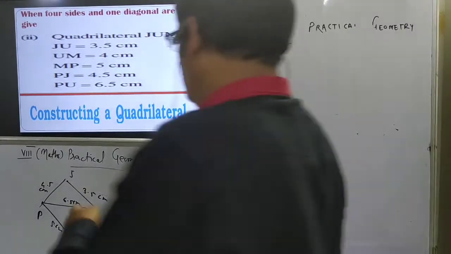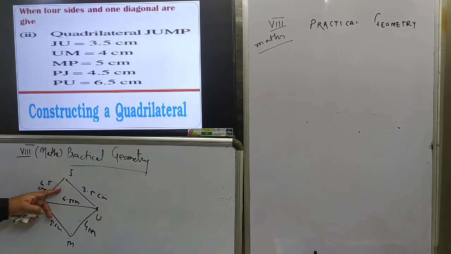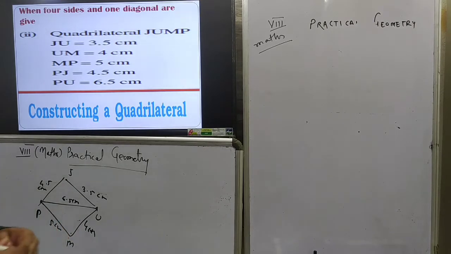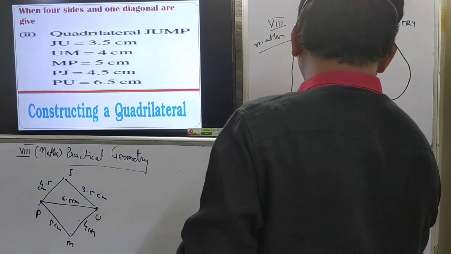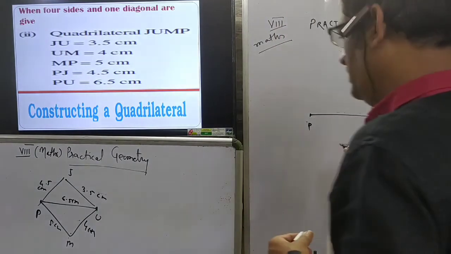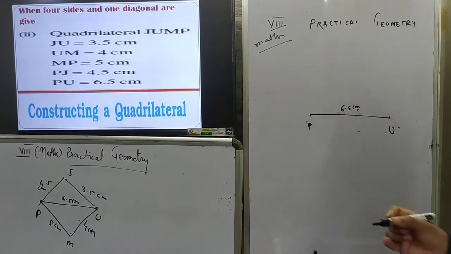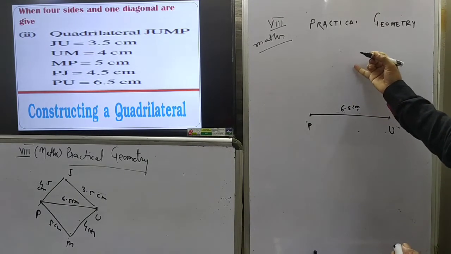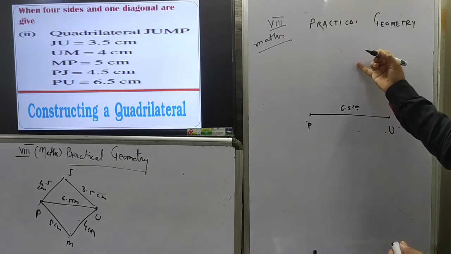First of all, draw this rough diagram so that it becomes easy to plan our construction. That must be clear. This PU is the diagonal. First of all, construct PU. This diagonal PU is given as 6.5 centimeter. From PU, this J is 4.5 centimeter, and from U, J is 3.5 centimeter.